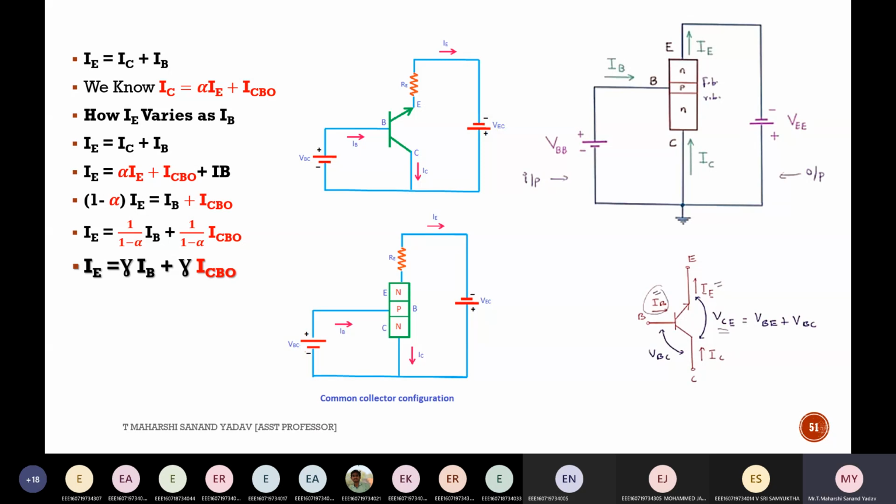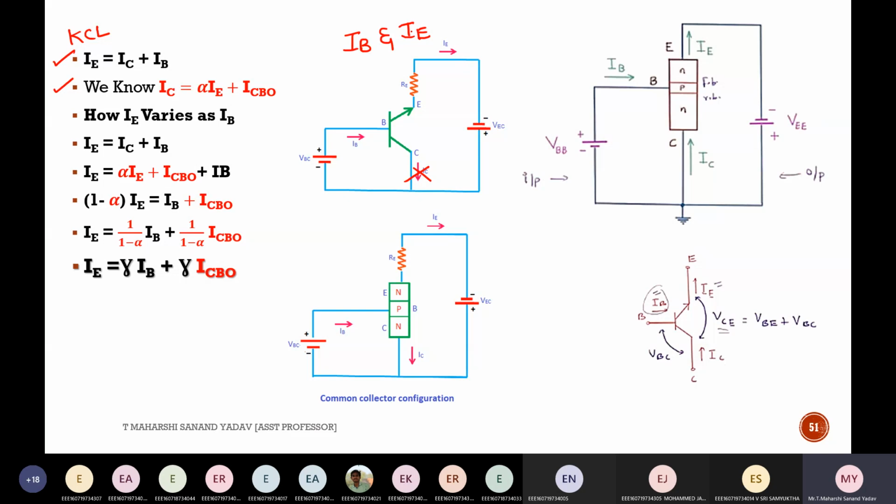Yes, Samyukta, you try to explain this derivation. IE is equal to IC plus IB, from Kirchhoff's current law. And we know IC is equal to alpha IE plus ICBO. In common collector there won't be any collector current, so the relation should be between IB and IE.